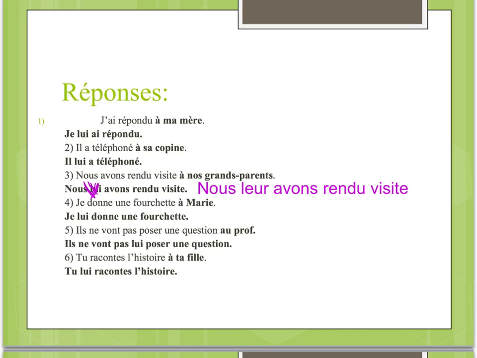Et numéro 6, tu racontes l'histoire à ta fille. Tu lui racontes l'histoire. Again, we're in the present tense, so lui, replacing à ta fille, simply goes directly before the verb. So you are telling a story to your daughter. You are telling her a story.